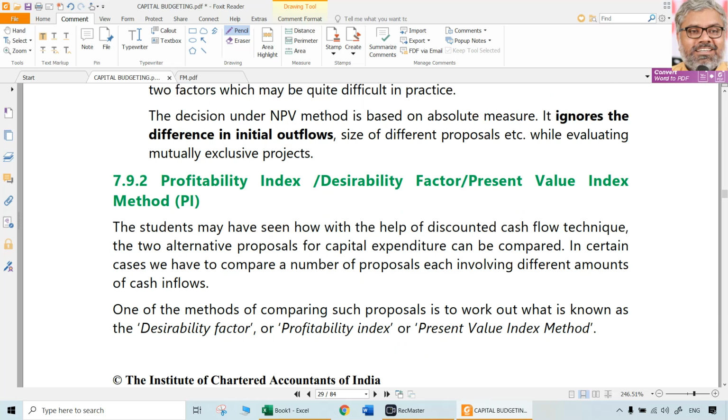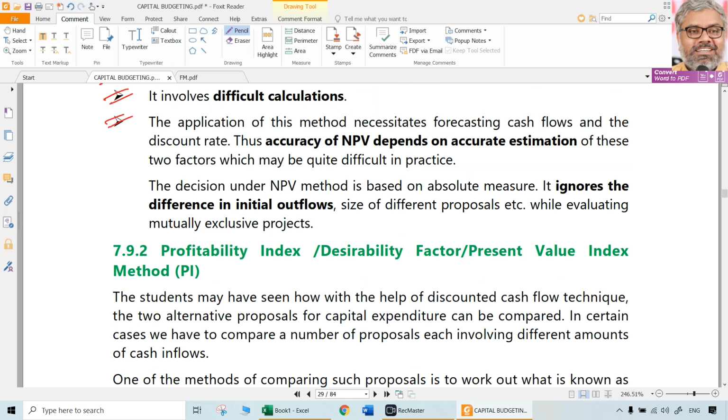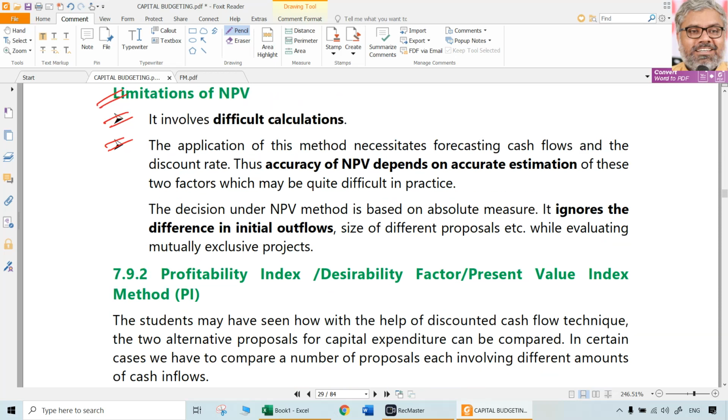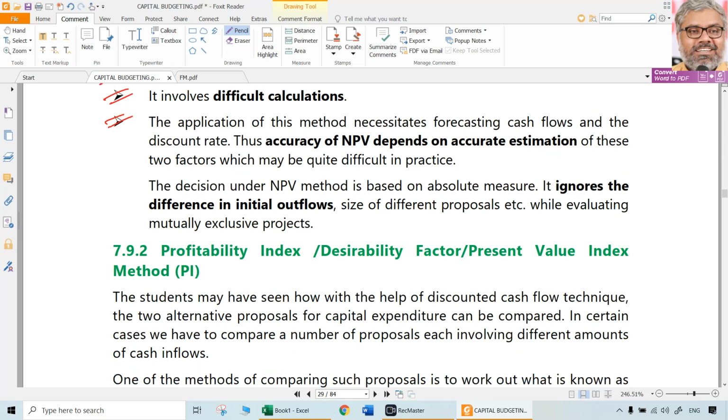If a calculator is given a wrong input, it will give wrong output. We cannot blame the calculator for that. So NPV is only a technique, that's all. We cannot say these are really limitations. Just for the sake of having both sides, these are given. Like any technique, any theory, any philosophy, there will be positives and negatives, pros and cons.